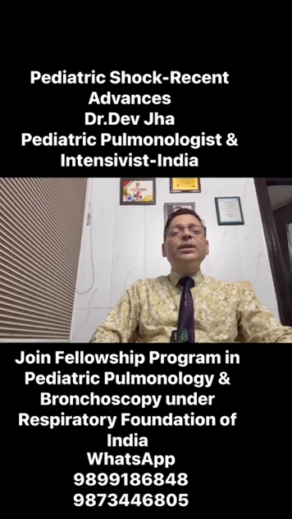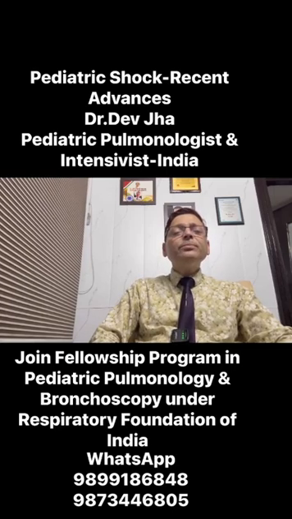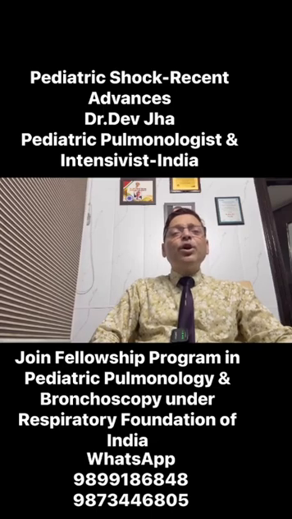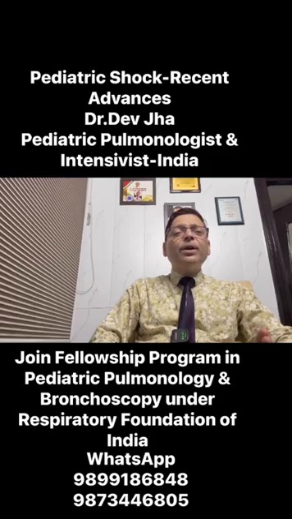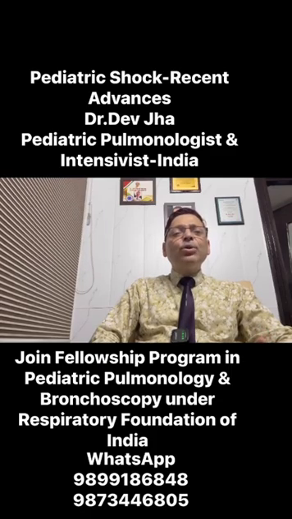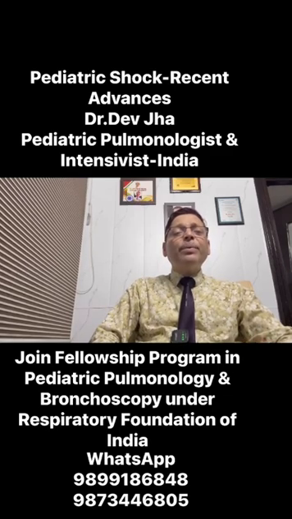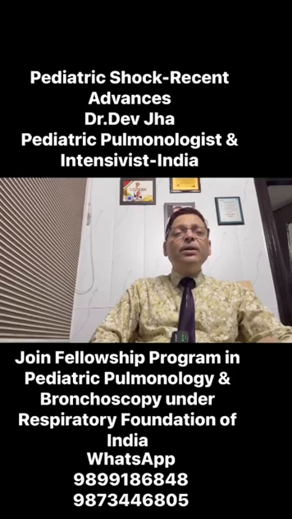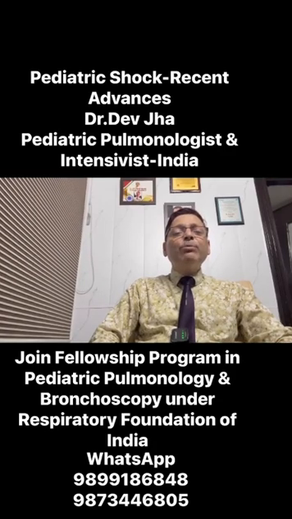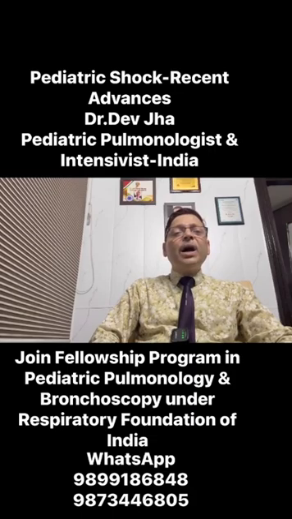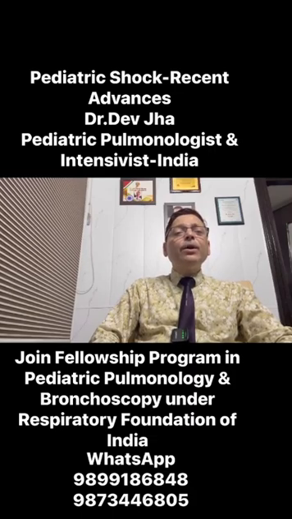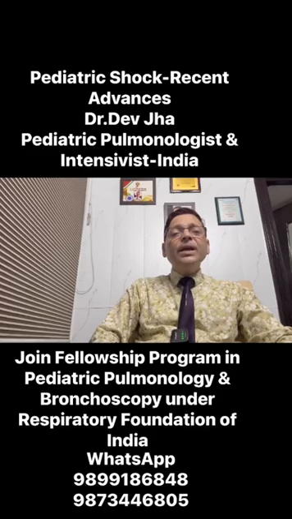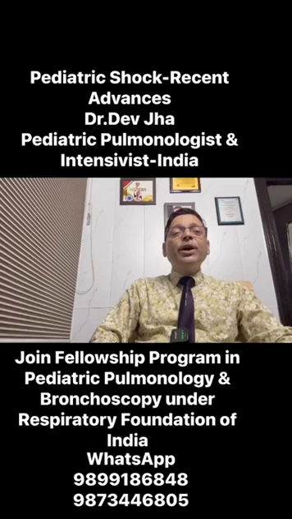In cases of cardiogenic shock, give 5 to 10 ml per kg. In other shock, even in hypovolemic shock, do not give this 60 ml per kg in 1 hour. Give 20 to 40 ml per kg and slowly. This is the recent guideline. If you have PICU facility, you can go for more fluid, but if not, then give less fluid and go slowly. And there is a mnemonic ROSE for this fluid therapy. ROSE: R is resuscitation, O is optimization, S is stabilization, and E is for evacuation. Sometimes if there is fluid overload, we have to evacuate the fluid.